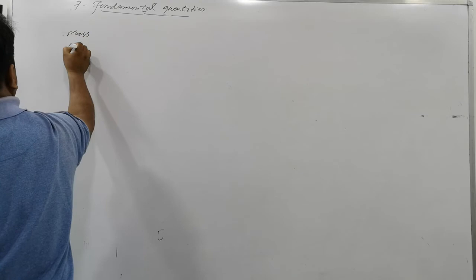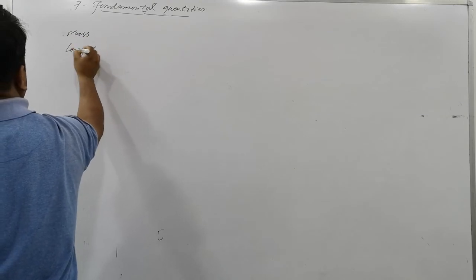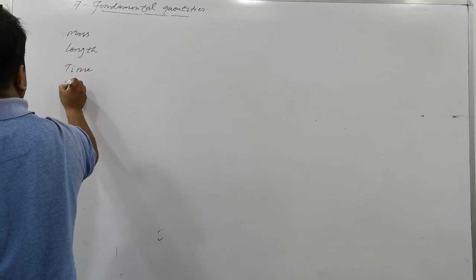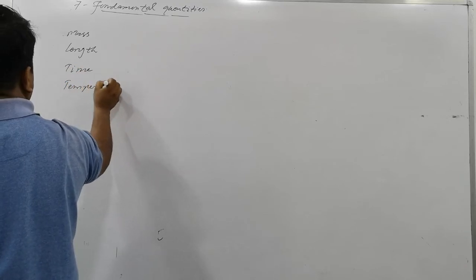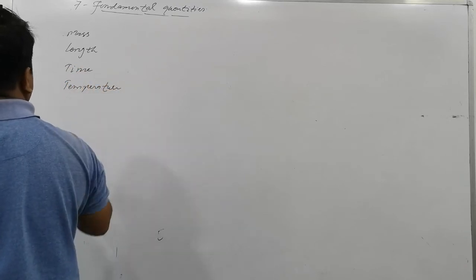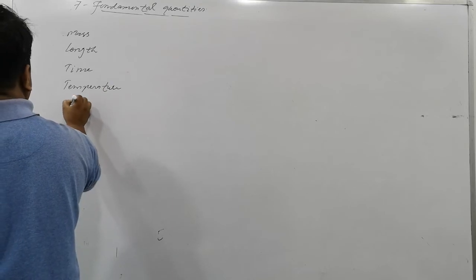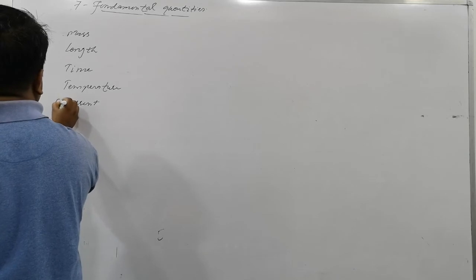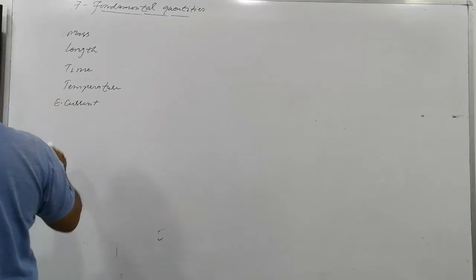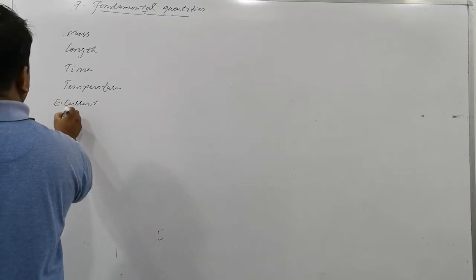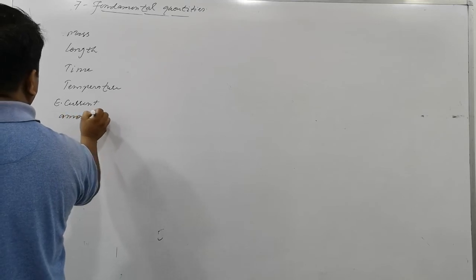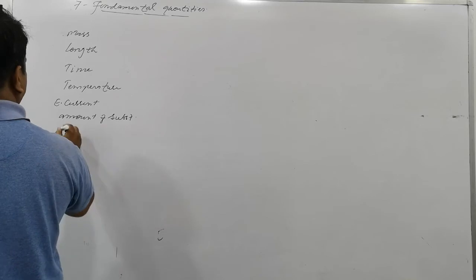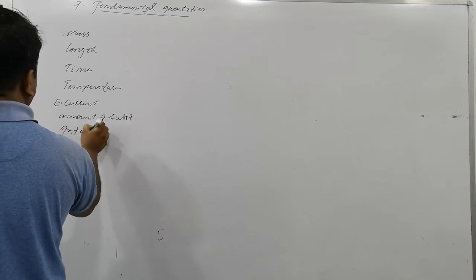Mass, length, time, temperature, electric current, amount of substance, intensity of light.